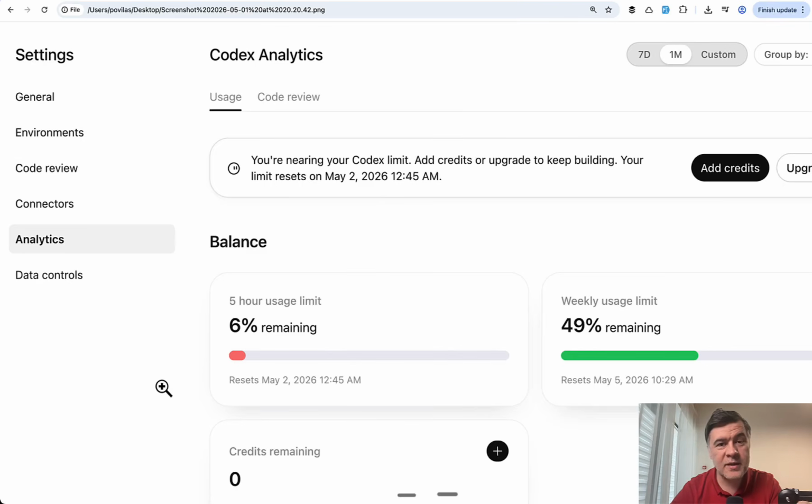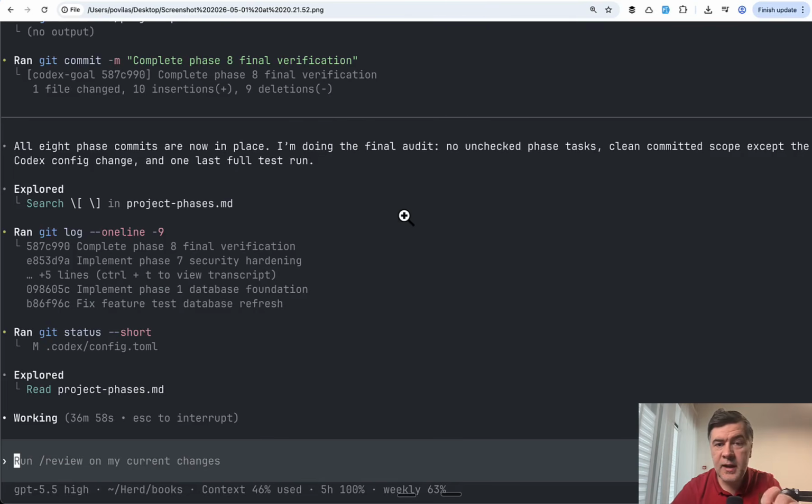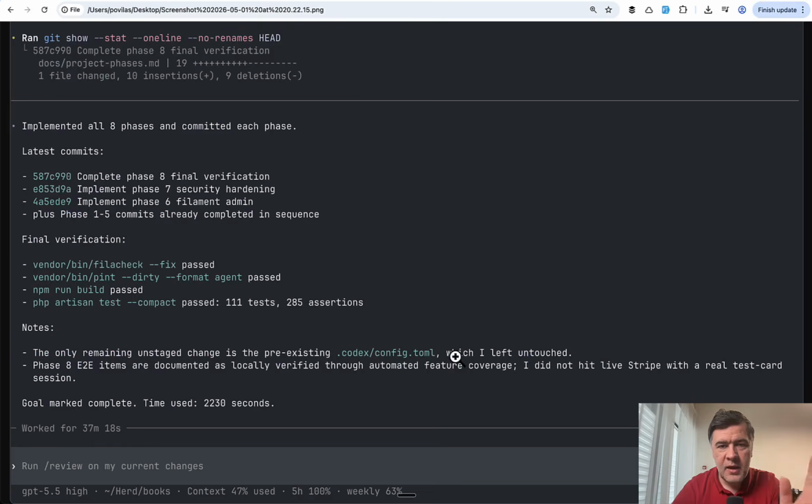So then I realized it would be really, really close. And this was at the end of phase 8, and this is the point of /goal. One of the points is doing the final audit, similar to how we saw in the previous example. And then this is what I saw in the terminal. Goal complete, time used 37 minutes basically.